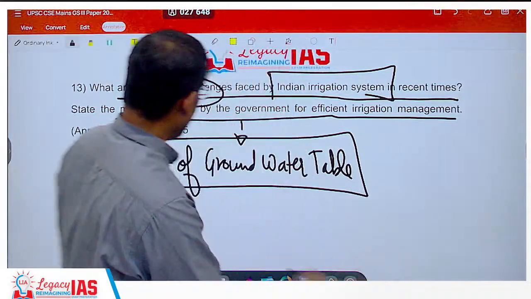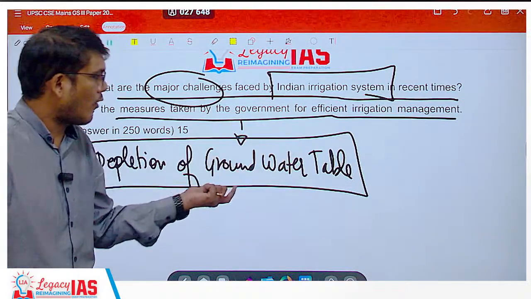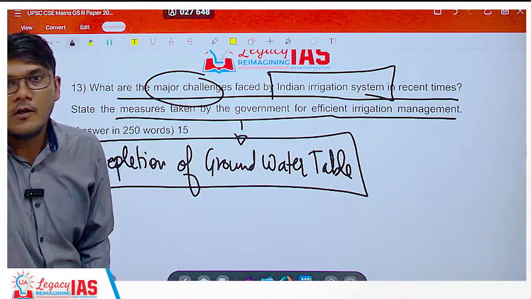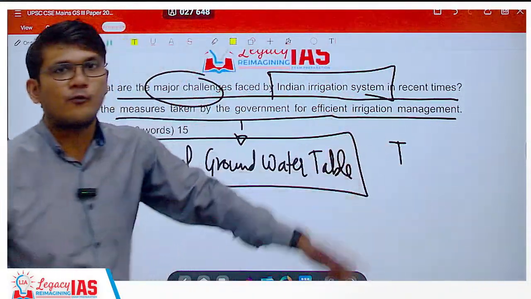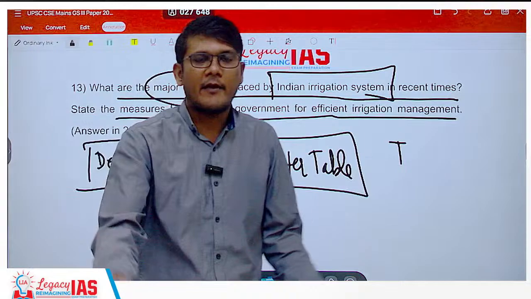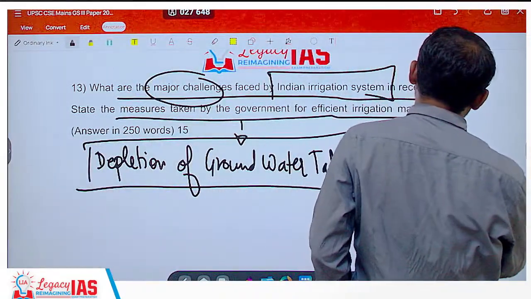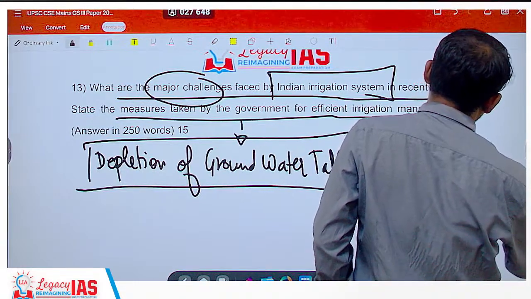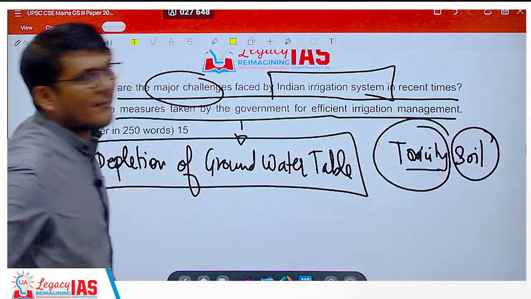Second is, you can write toxicity, contamination at a deeper level, because you have to dig deep, because the groundwater table is getting lower and lower. So you talk about the toxicity, and also how can you use the irrigation system when your food itself is becoming toxic and people are having health issues and no one is buying your product, right? So toxicity and all that is also there. Basically, soil would get contaminated, because of which the food gets contaminated, right?